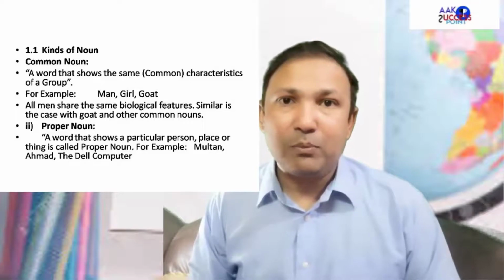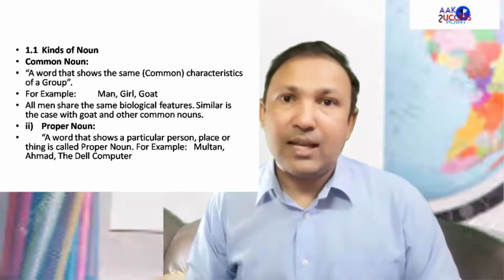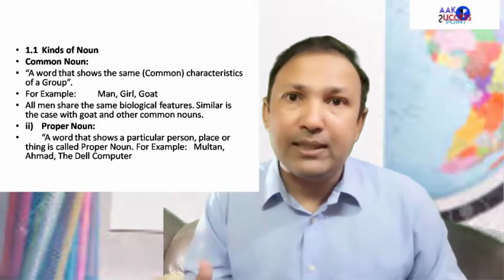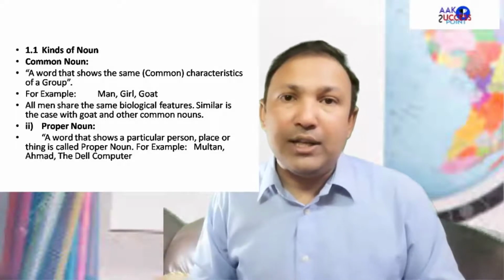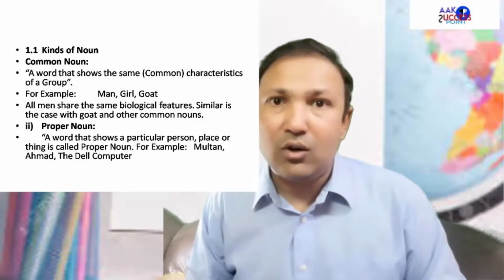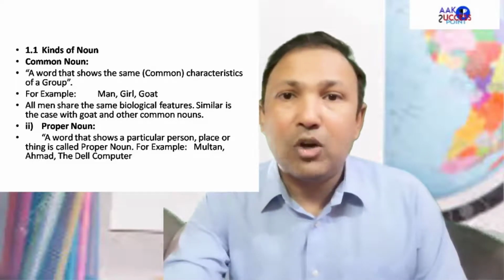Okay, let's talk about proper noun. Proper nouns are taken from common nouns, and we particularize them and specialize them, we name them, we label them quite properly. So the name of particular things, places, or persons, those are called proper nouns. So we see that they are taken from common nouns.